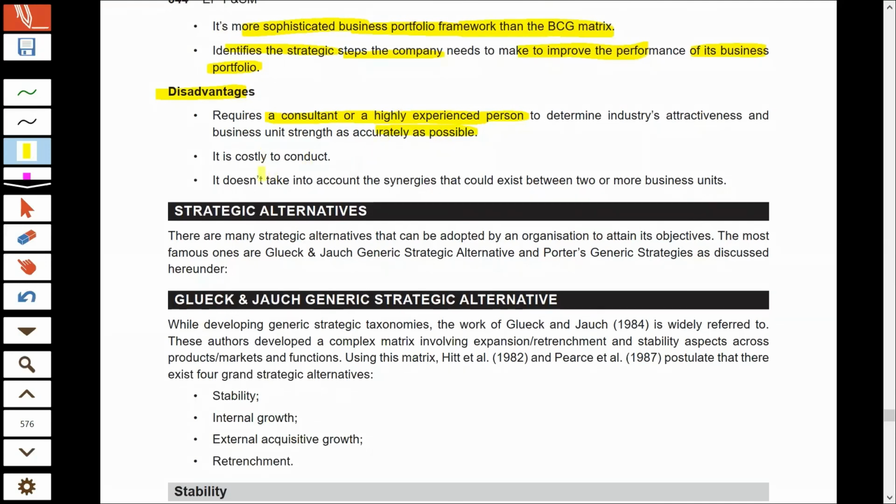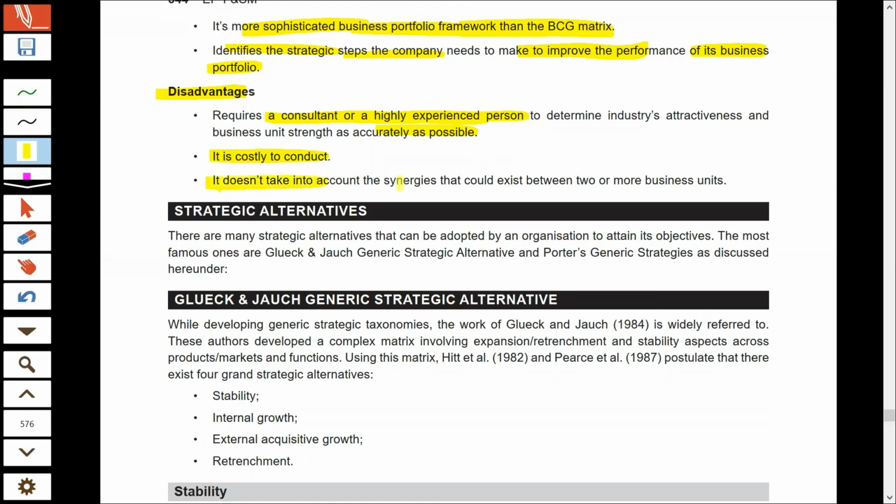And if we involve experts and consultants, definitely their fees or their services are very costly, and thereby this matrix becomes very costly to implement, and small businesses cannot afford to use this matrix, or businesses which are already in financial crisis cannot use this matrix.